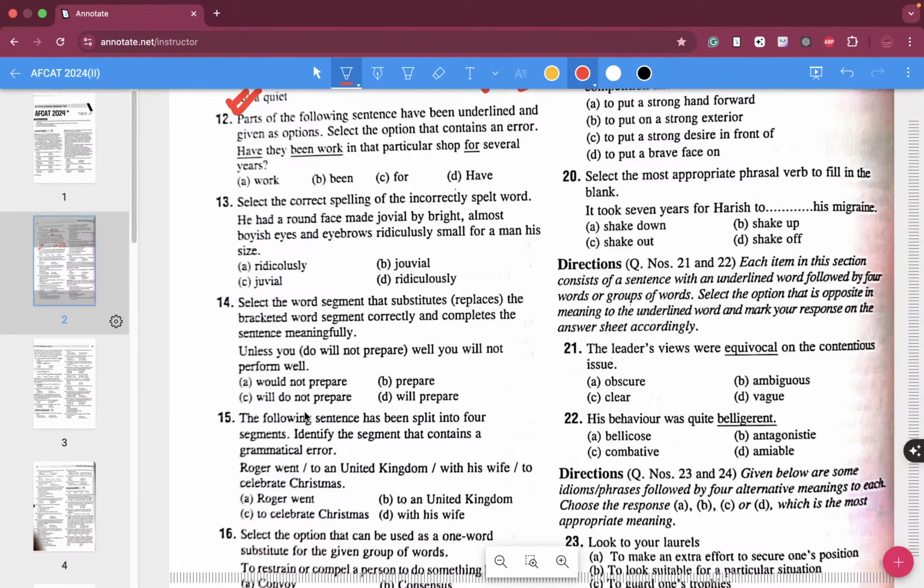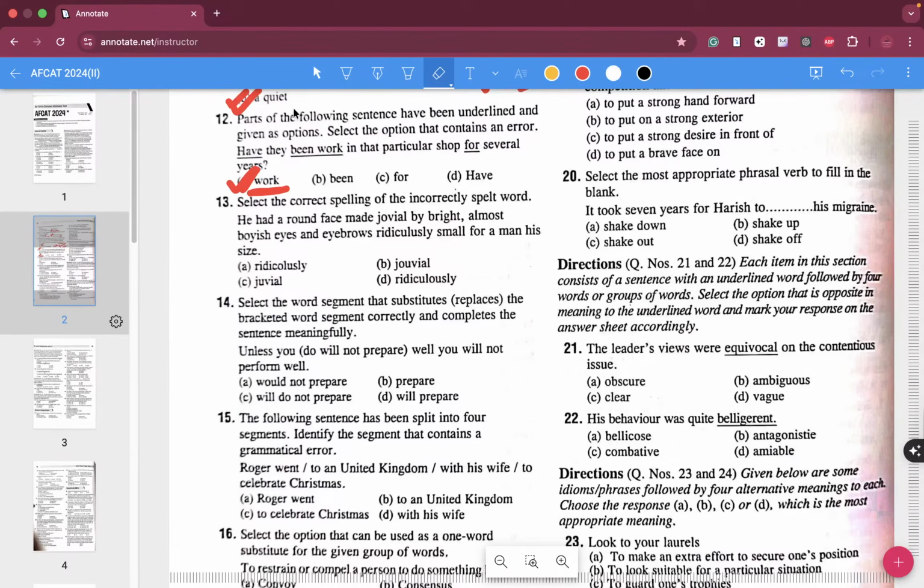Have they been work in the particular shop for several years? Over here it was supposed to be: have they been working in a particular shop for several years. It's like you are trying to question, right? Have they been working in a particular shop for several years? So absolutely the wrong answer over here, the mistake over here is in part A, which is your work.